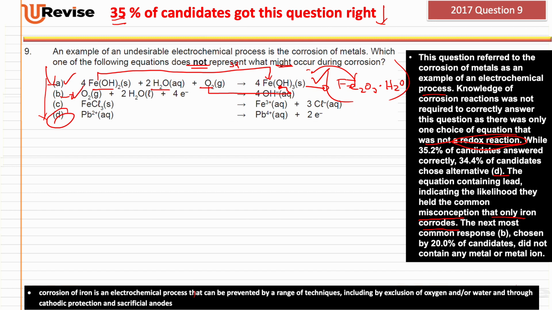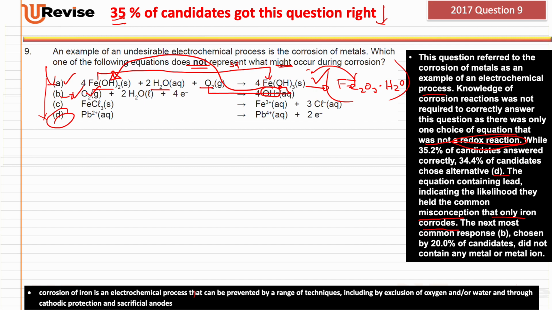B, oxygen forming hydroxide ions. Obviously, yes, this is the part of the hydroxide ions that end up bonding with the iron hydroxide. So yes, this process occurs during corrosion of a metal.